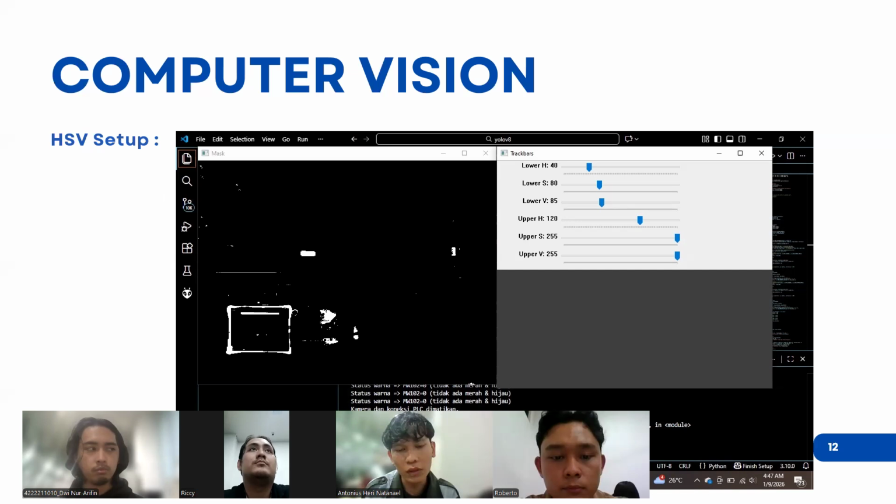This is a picture of the tuning of HSV, or hue, saturation, and value.